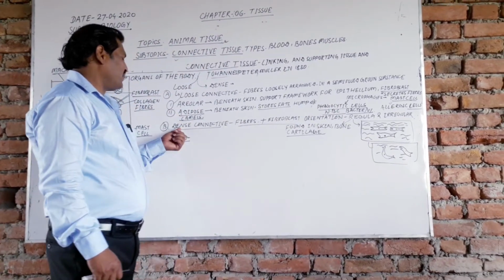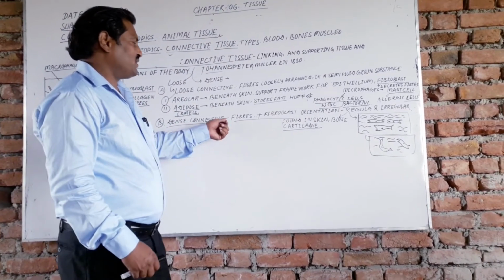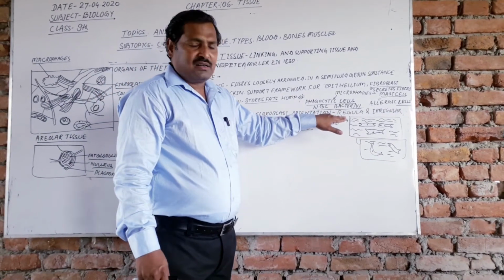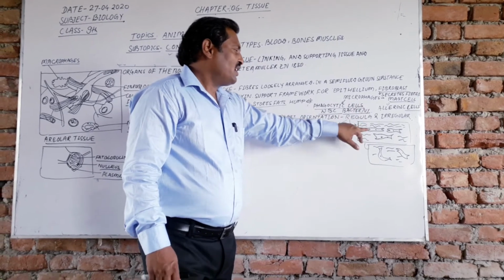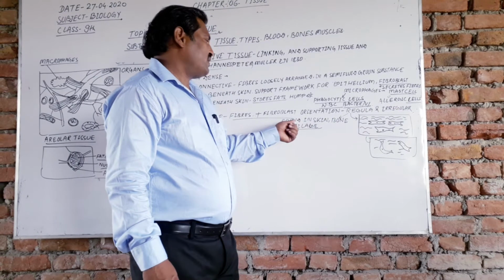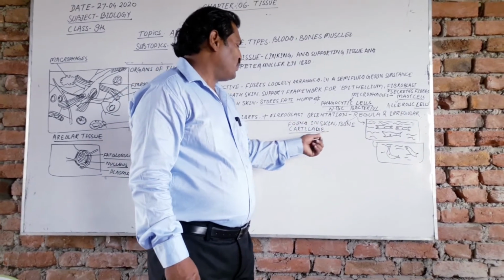So dear students, another is the dense connective tissue. This is made of the fibers and fibroblast. इसका orientation is regular and irregular. Regular is this one and irregular pattern is this one. They are found within the skin, bone and cartilage.